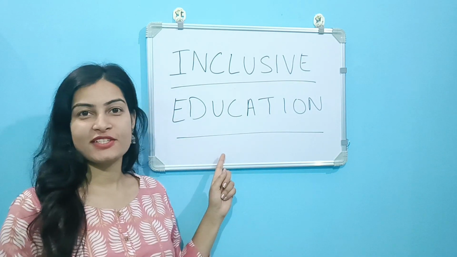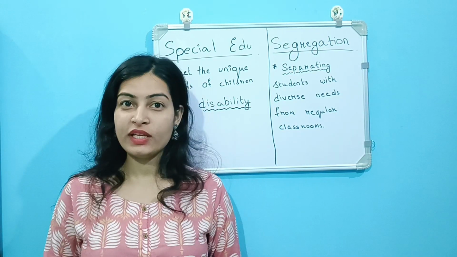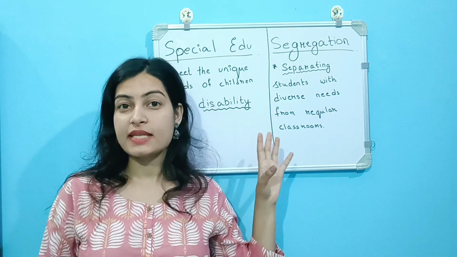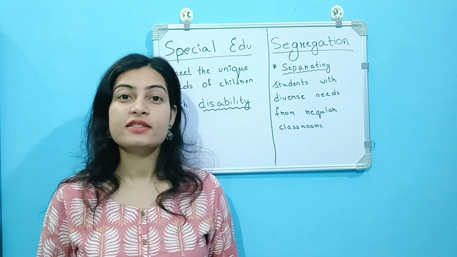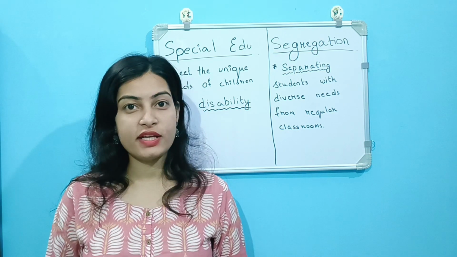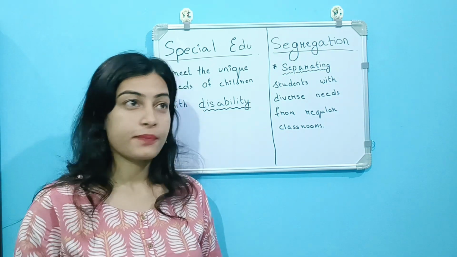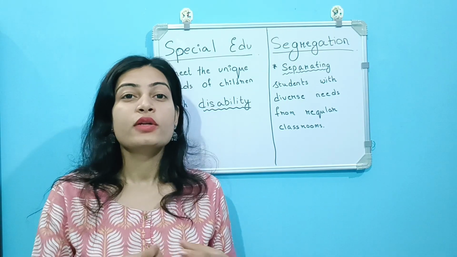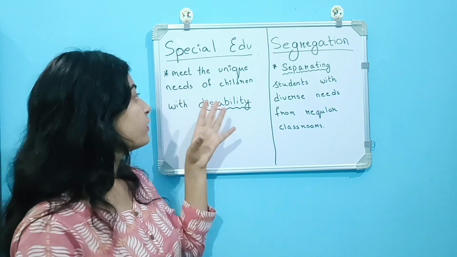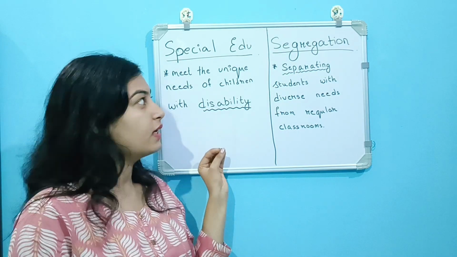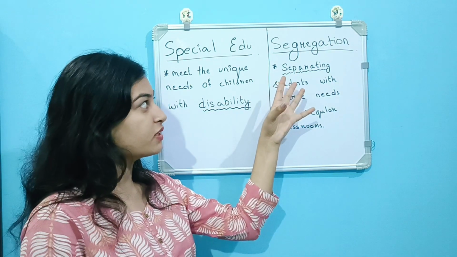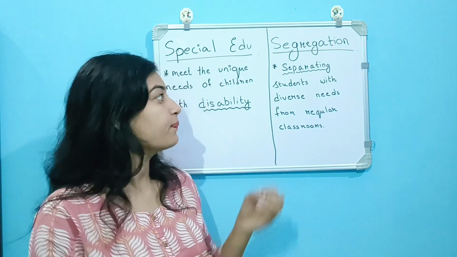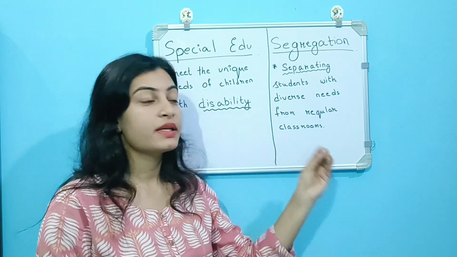Inclusive education. Before knowing about inclusive education, we should have some knowledge about special education and segregation, which are the two related terms of inclusive education. So let us see the first one. Special education. Special education is provided to meet the unique needs of children with diversity, whereas segregation means separating or isolating students with diverse needs from regular classrooms.